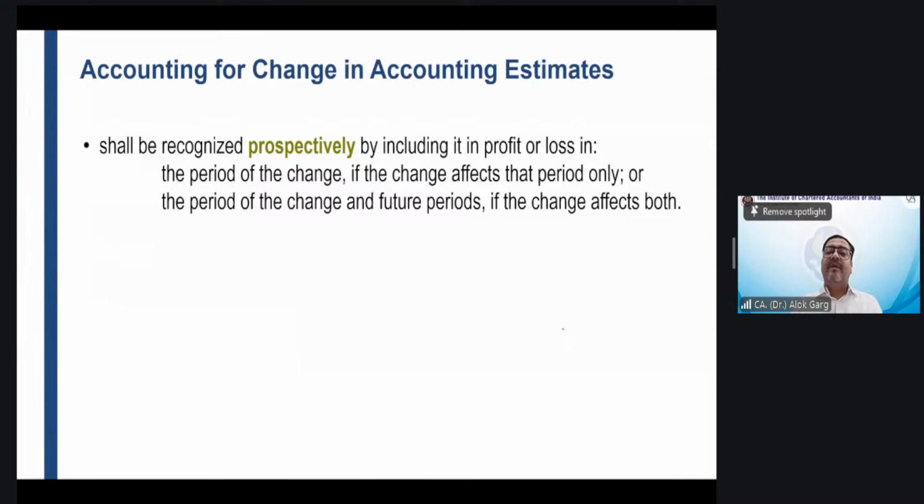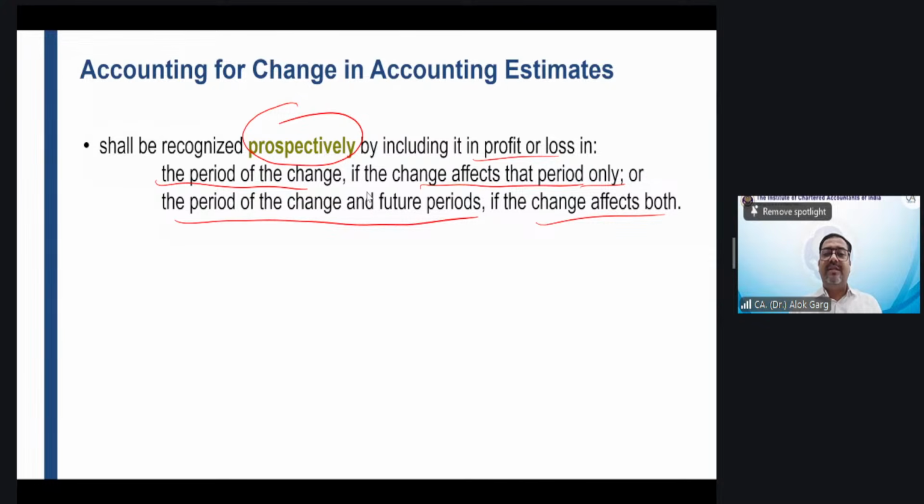Okay. Accounting for change in accounting estimate. Sir, what is the accounting? Friends, this is very simple. Whenever there is a change in depreciation method, useful life, residual value, recoverable amount, provision for doubtful debt, everything has to be applied prospectively. Prospectively means you recognize it in profit or loss in the period of change if the change affects that period only, or in the period of change and future periods if the change affects both.